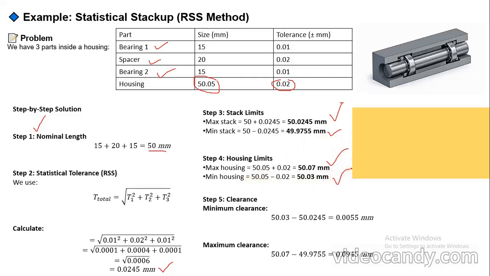Now it's time to calculate step 5, the clearance. First we see the minimum. I already told you how to find this.